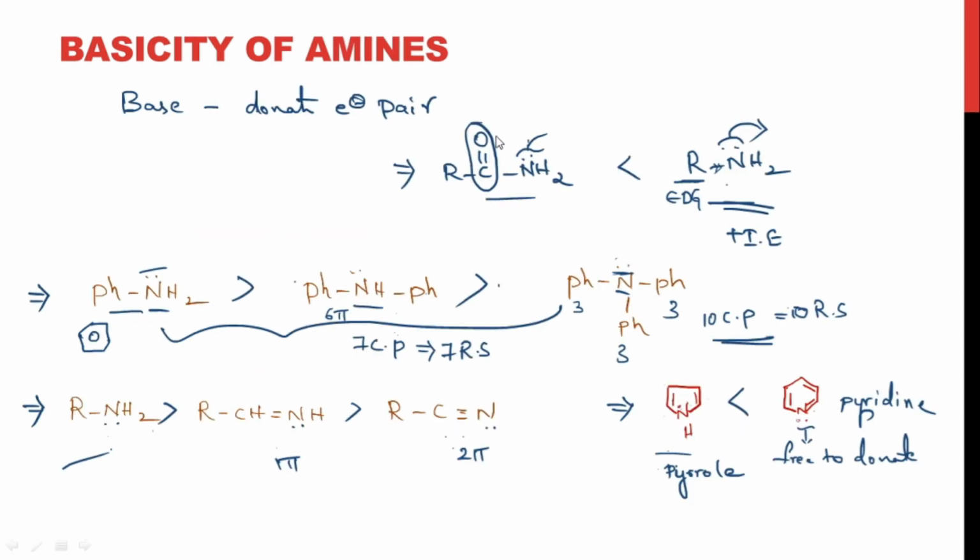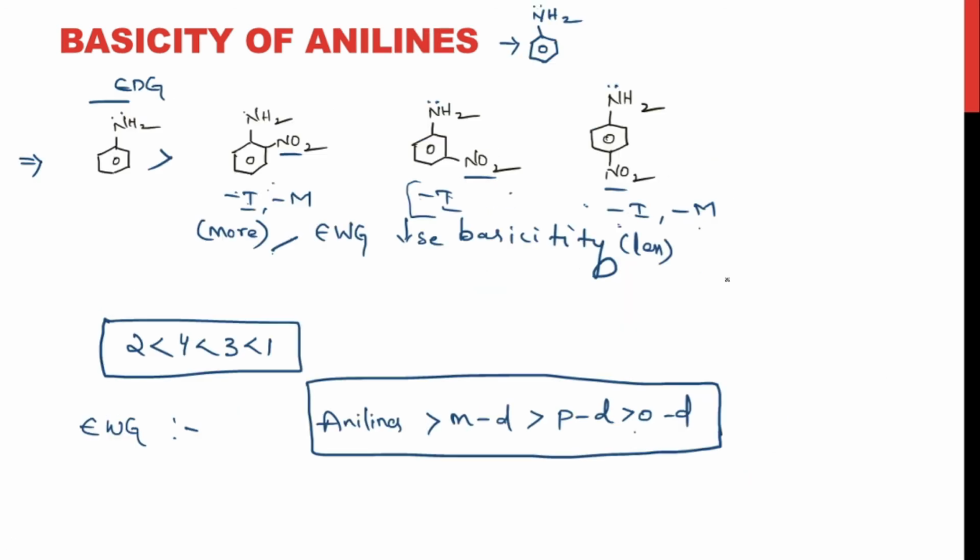Here we have seen the presence of a carbonyl group is decreasing the basicity of amine, and we'll see how the presence of a carbonyl group is affecting the basicity here, right? C double bond O, NH2. It is an amide group, right? You must have thought that with the presence of an electron withdrawing group here, the basicity would be less compared to this one.